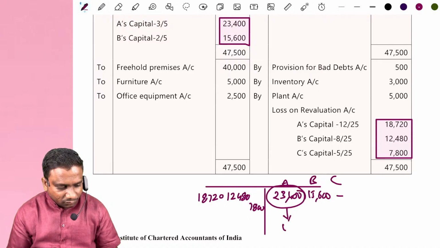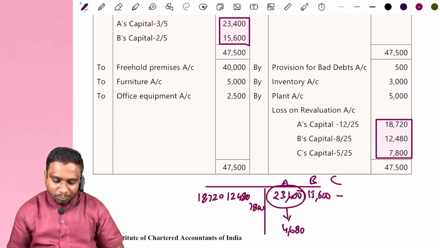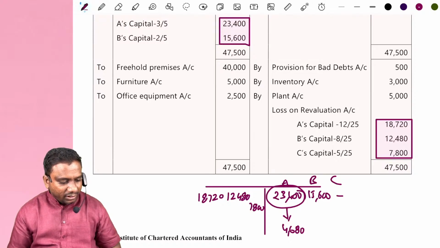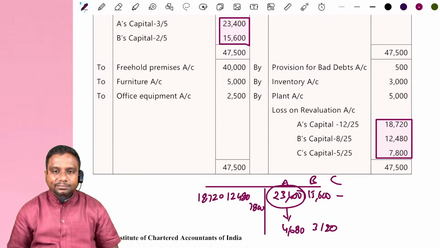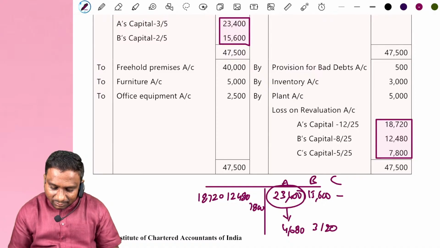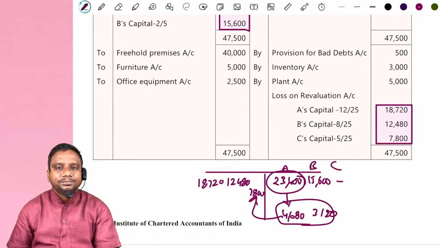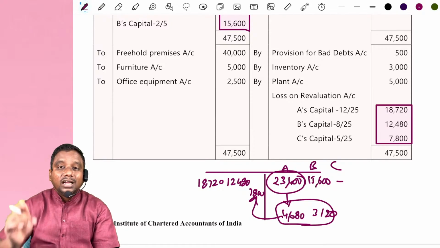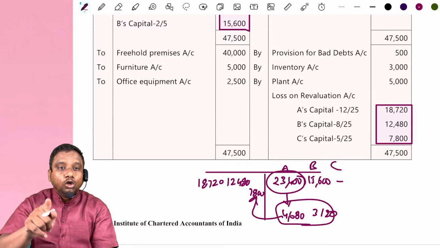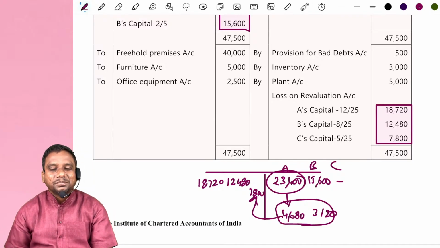Net credit he got 4,680 net credit. B, look at 15,600 credit minus 12,480 debit, he got net credit 3,120. And this amount is equal to C. Look at C account debited. They have revalued the assets and liabilities. The effect is distributed to old partners and it is borne by the new partner.